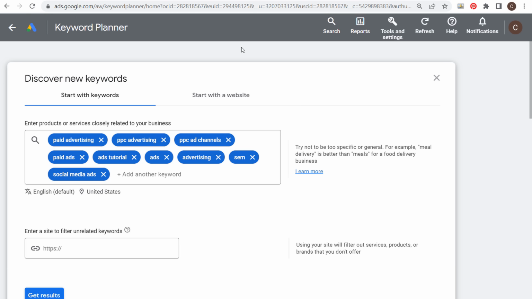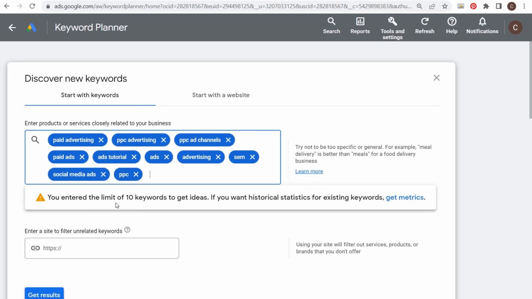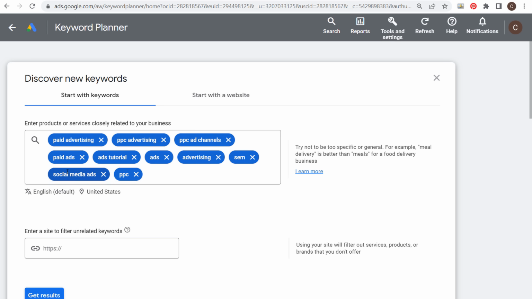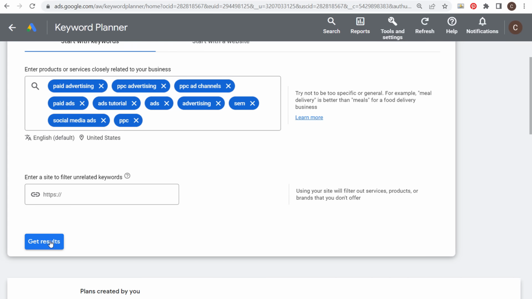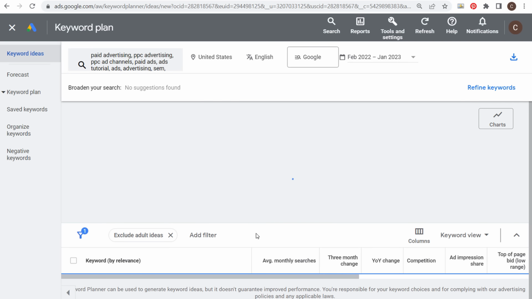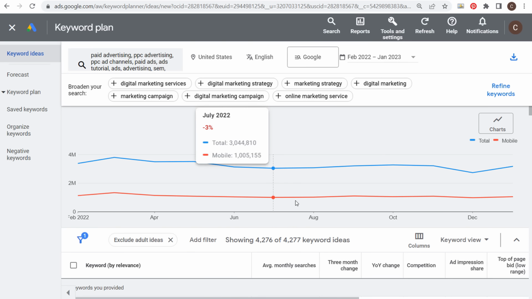So for my channel, Surfside PPC, what I've done is I've added all these different keywords here: paid advertising, PPC, ad channels, ads, advertising, SEM for search engine marketing. I could just enter PPC as well. So enter up to 10 keywords here, and I have social media ads, paid ads, and click on Get Results. This is going to give you a huge list of short tail keywords to get started with, and you're also going to see you can broaden your search with some of these other popular keywords as well.